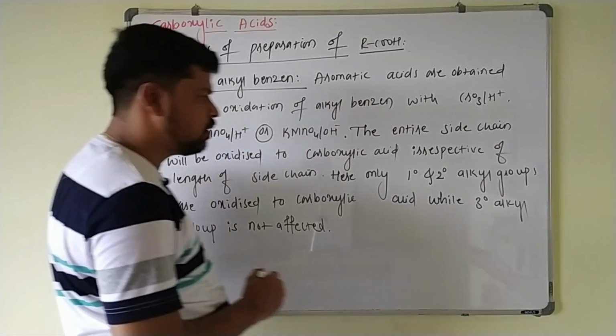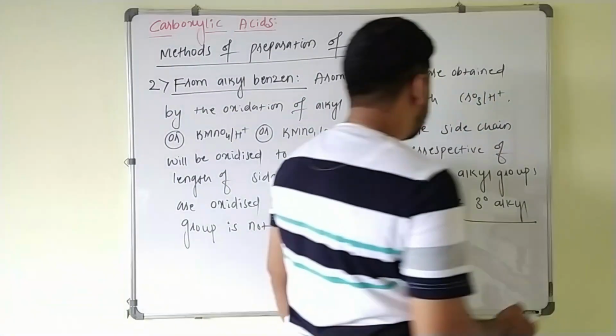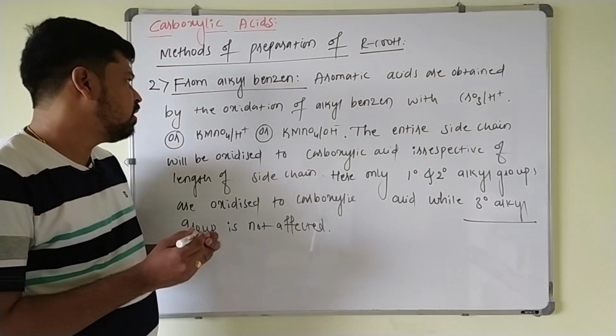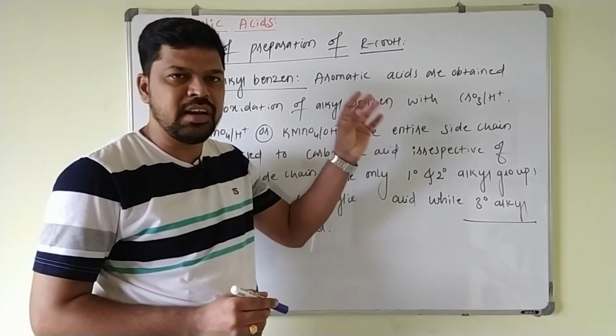This is very important. Okay, here these aromatic acids are prepared by the oxidation of alkyl benzene, that is the alkyl